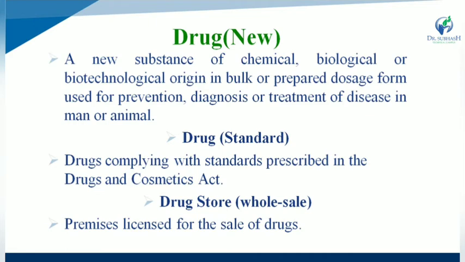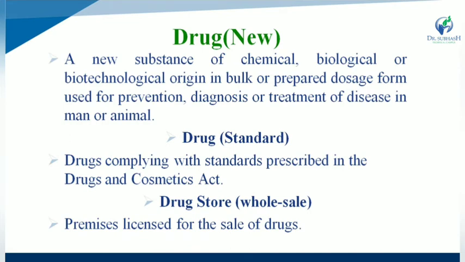So what is a new drug? A new substance of any chemical product, biological or biotechnological derivative in prepared dosage form. And what is the use of a new drug? It is used for prevention, diagnosis or treatment of disease in human beings or animals. What is a standard drug? A drug that complies with the standards already prescribed in the D&C Act 1940 and 1945.